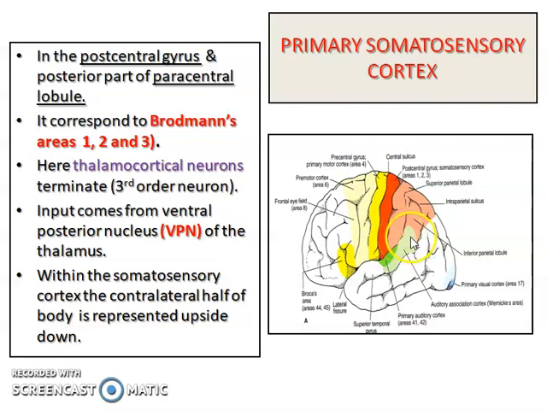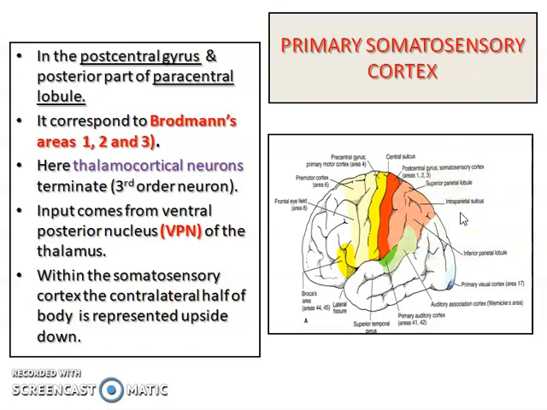The secondary sensory area is located in the upper lip of the posterior ramus of the lateral sulcus. The sensory association area is present in the superior parietal lobule, corresponding to areas number 5 and 7, and that's why this region is in relation with stereognosis.